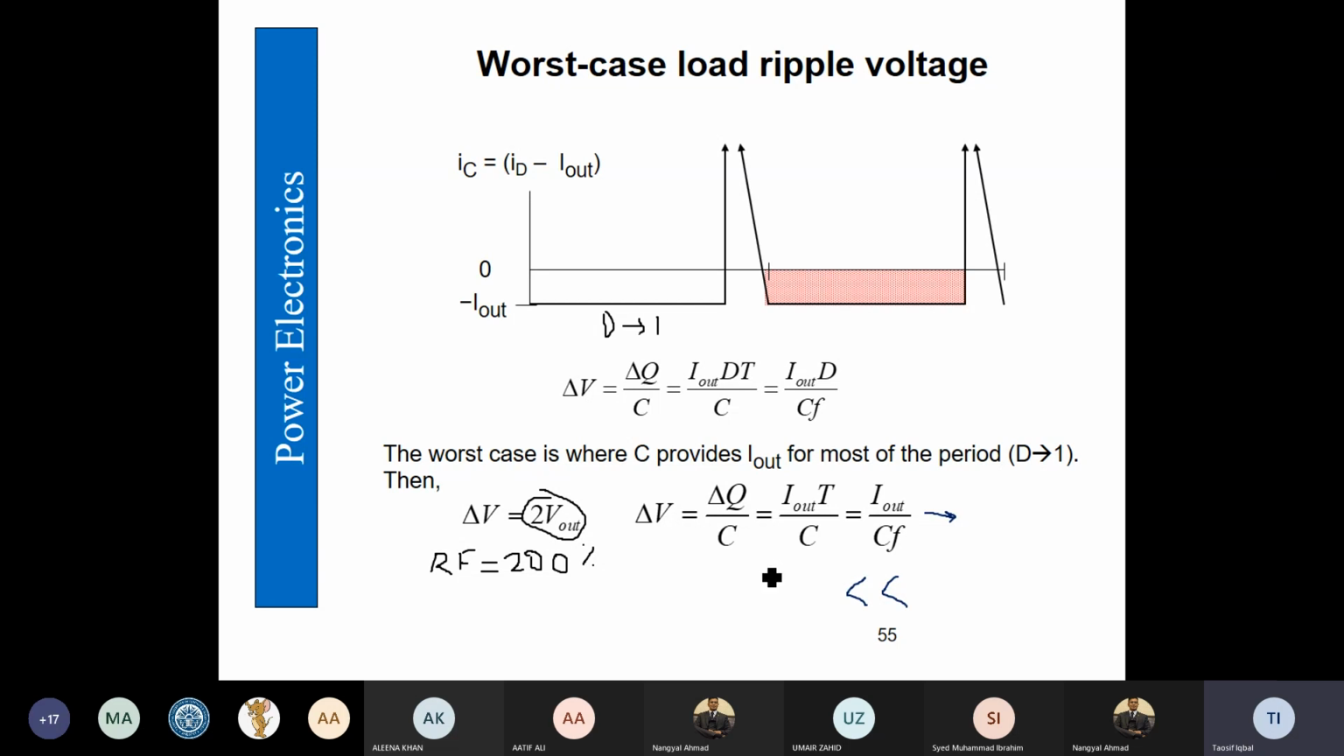So keeping in mind, we can find out the critical value of capacitance, I out over 2 V out into F, and you can find out that duty cycle is kept 1, and that would give us the maximum voltage ripple. But the actual capacitance should be very large so that the ripple factor is less than 5%.